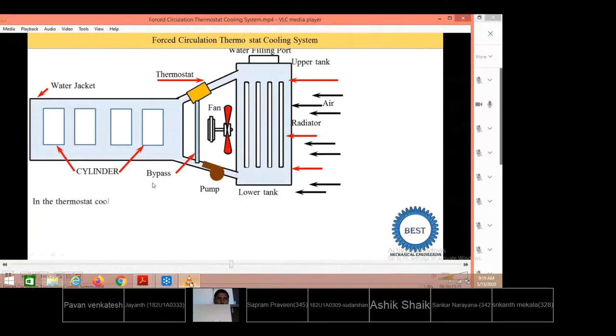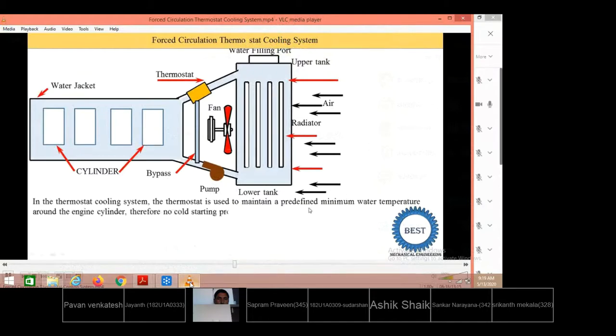In a thermostat cooling system, the thermostat is used to maintain the predefined minimum water temperature around the engine cylinder. Therefore, there is no cold starting problem during cold weather. So during cold weather, no starting problems.